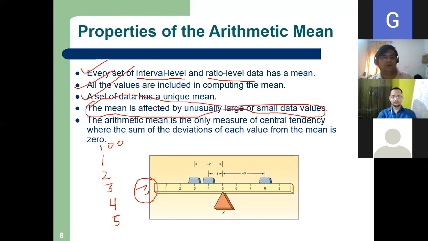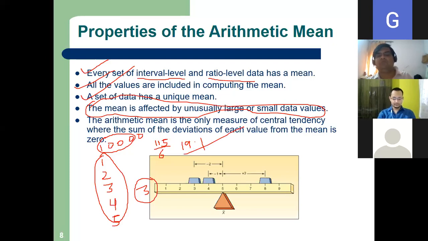See how my data points were within the range of 1 to 5. This was my data range, but I added an extremely huge number, right? So my mean has shifted, and 115 by 6 is now the mean. How much is that? 19.16 point something. Now see, it shifted to a considerable extent. Suppose if I make it 10,000, it will be a very big number.